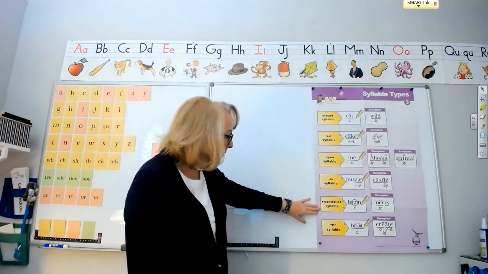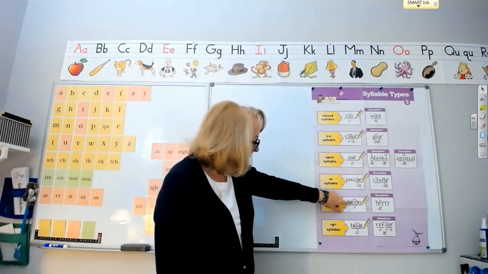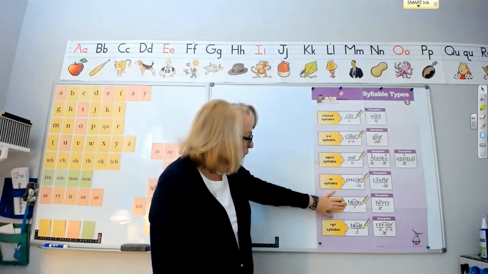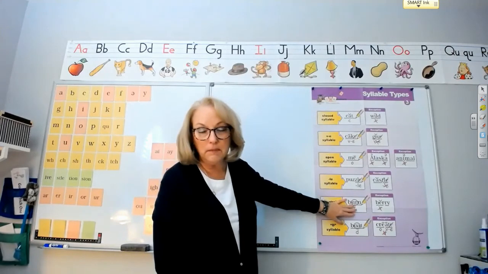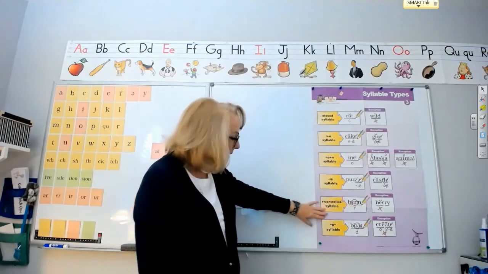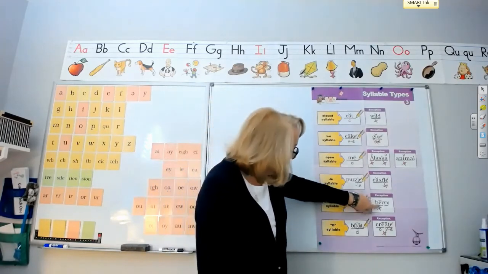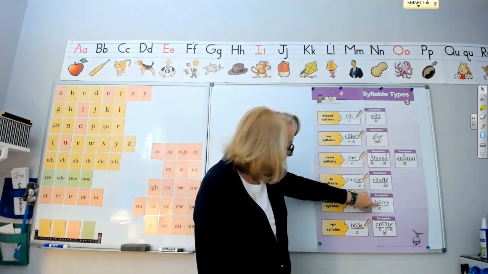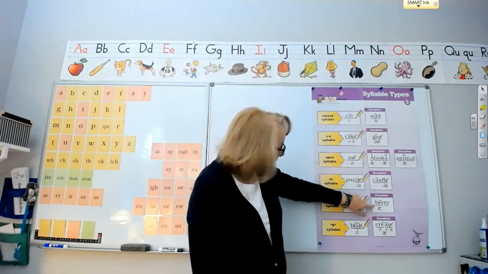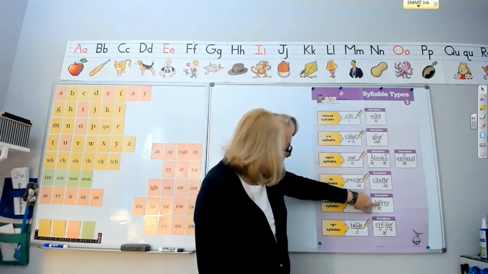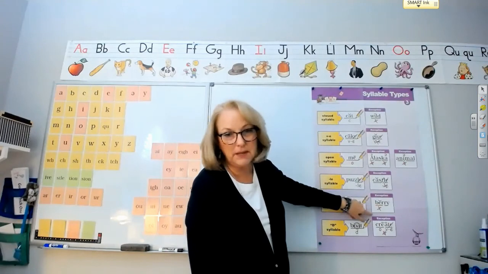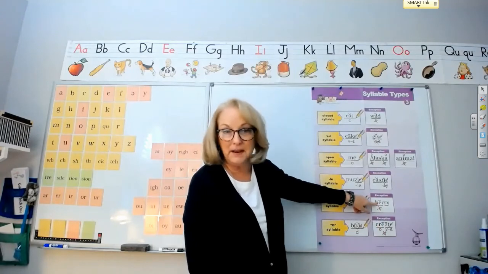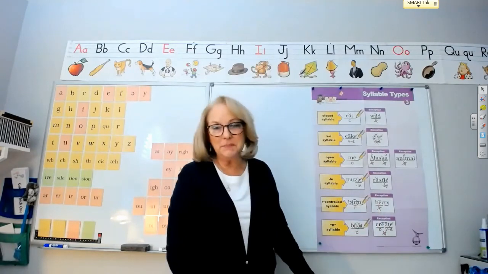In the R-controlled syllable, remember, an R-control is a vowel followed by an R, and it's neither short nor long. For example, in the word burn, the UR R-control combination says "er." Now, the exception involves an R-controlled vowel followed by another R. And so the vowel is not pronounced like we expect it to be. Like in the word berry, we expect the ER to be pronounced, but we don't say "bury," do we? Because of that double R, often that vowel has a short sound. So we call it the R-controlled exception.